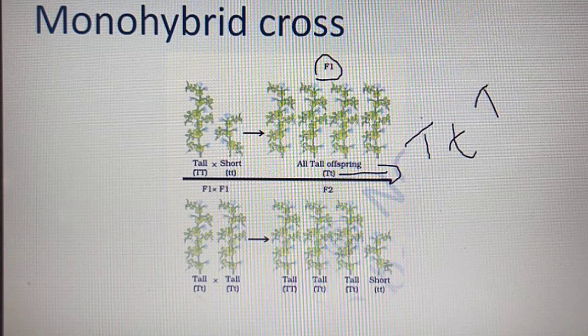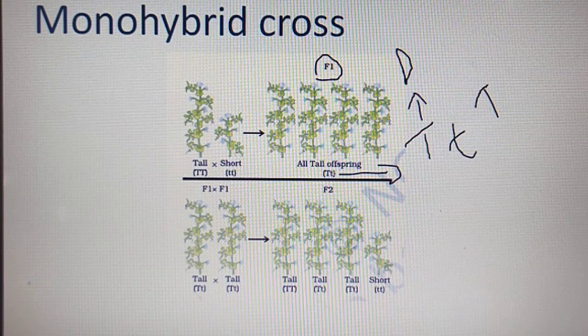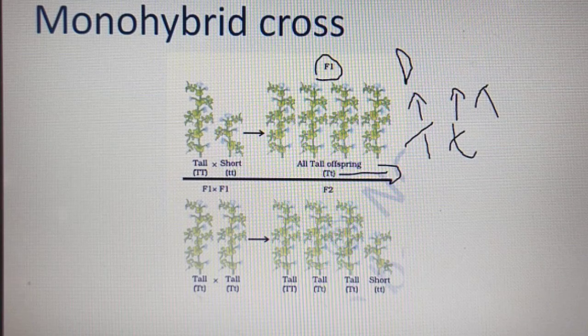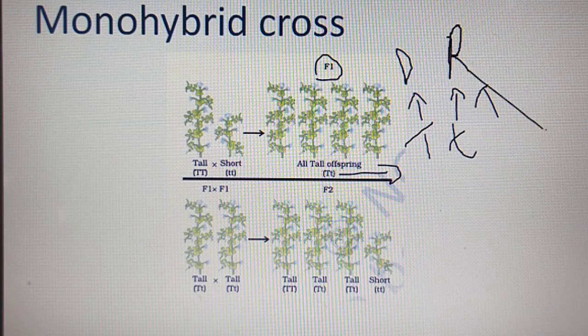So what happened to small t? Capital T is the dominant character. What do you mean by dominant character? Dominant characters means the characters that are expressed. And what about the small t? Small t cannot express its character while the capital T is present. So this small t, we call it the recessive character.